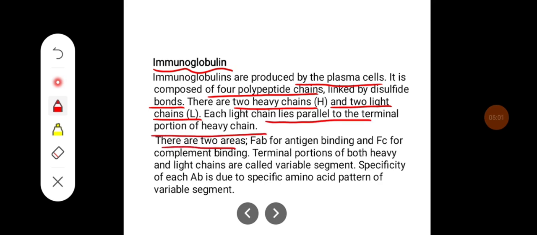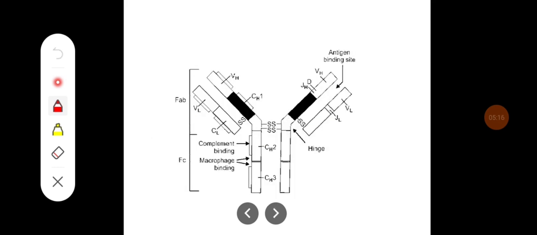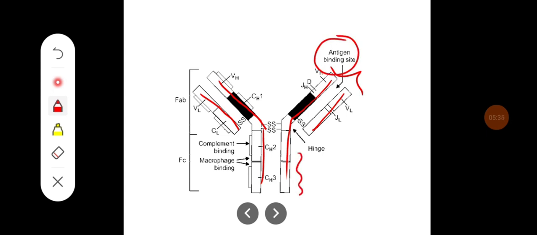There are two areas, Fab for antigen binding and Fc for complement binding. Terminal portions of both heavy and light chains are called variable segments. Specificity of each antibody is due to the specific amino acid pattern of the variable region. This is the diagram showing an antibody. So these are the two heavy chains and these are two light chains, and these are variable regions which are for antigen binding, and these are the constant regions which are meant for complement and macrophage binding.